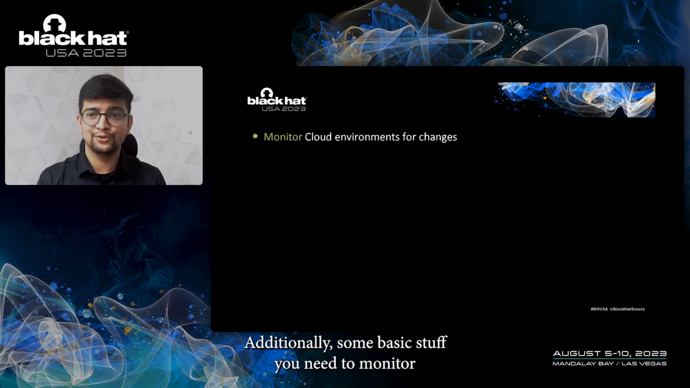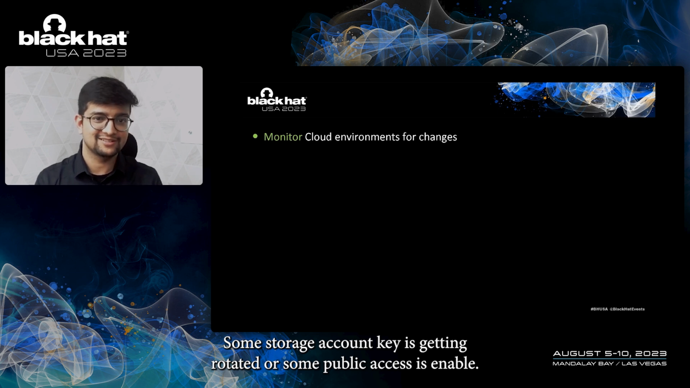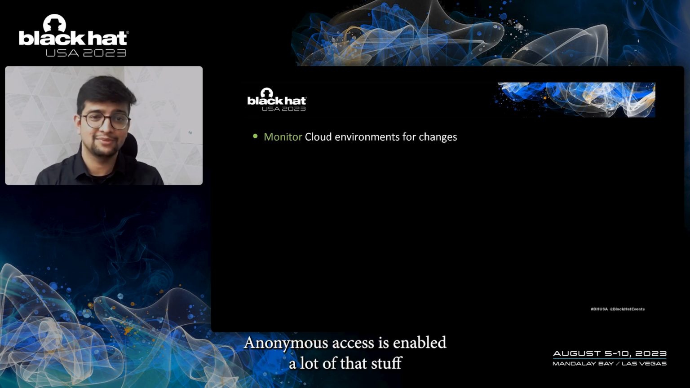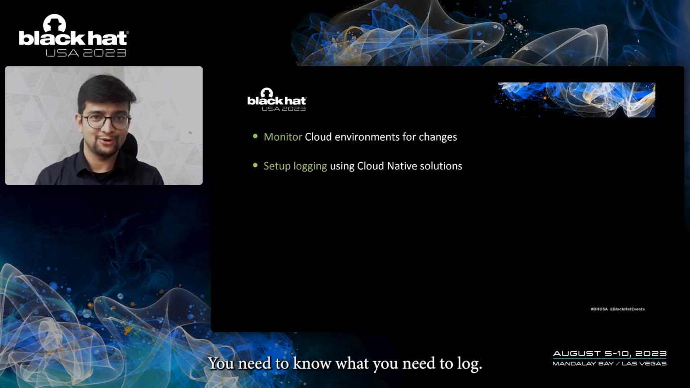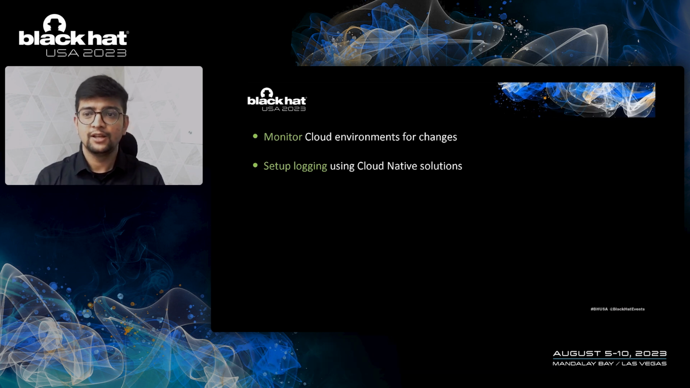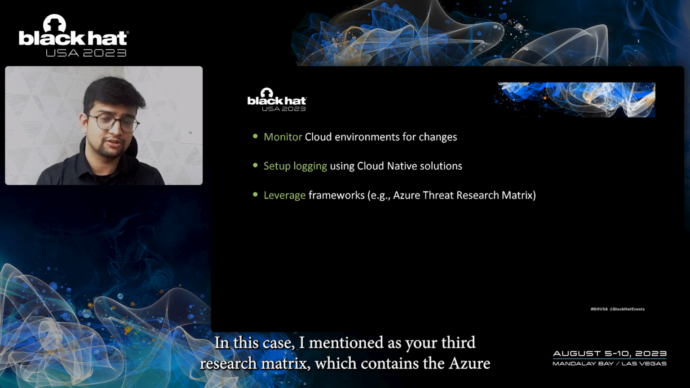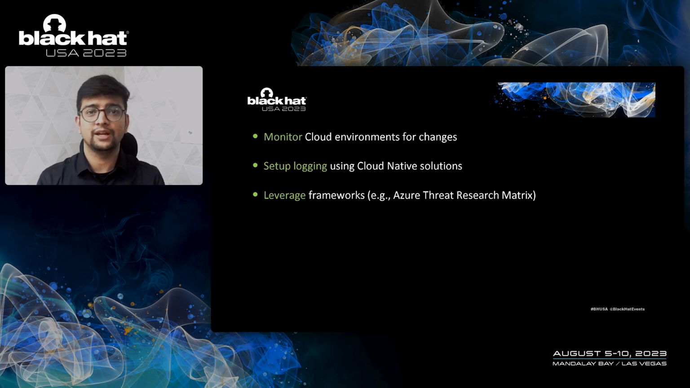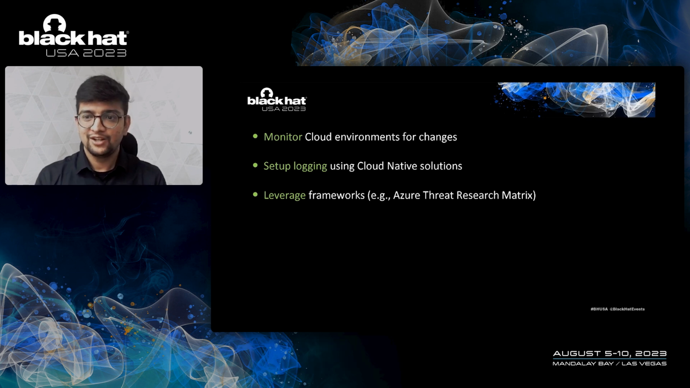Additionally, some basic stuff, you need to monitor your cloud environments for changes. Some storage account keys getting rotated, or some public access is enabled, anonymous access is enabled, all of that stuff. To detect, you need to know what you need to log. You need to see them first. So you need to set up your logging using cloud native solutions or CSPM tools as well. You can leverage various frameworks that are specific to Azure or the cloud that you are working on. In this case, I mentioned Azure Threat Research Matrix, which contains the Azure AD related various tactics, techniques, and procedures as well.